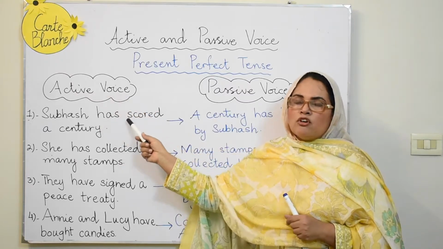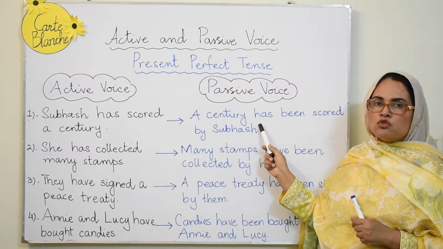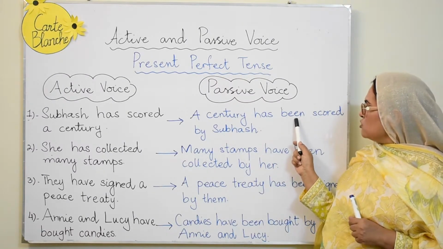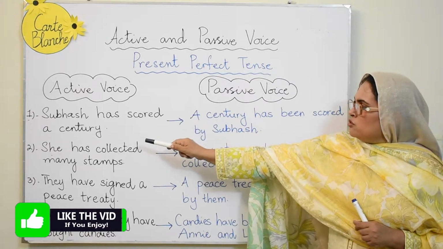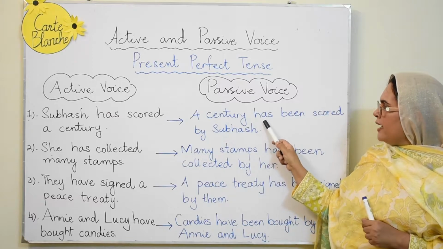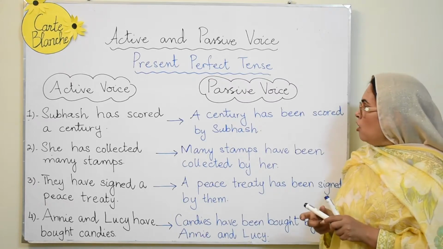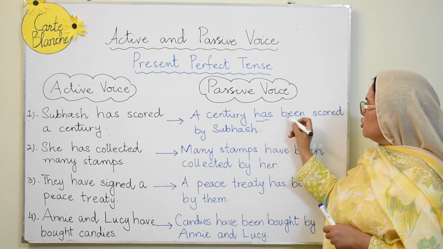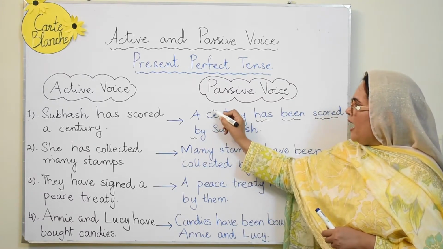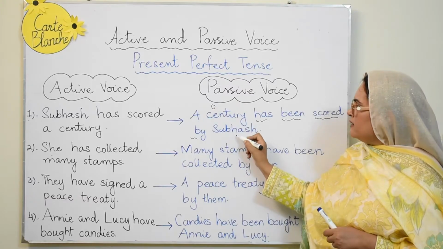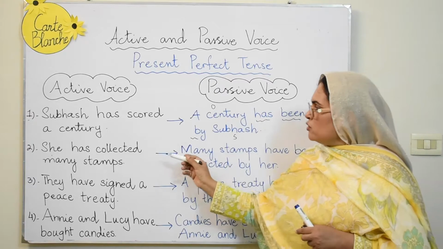subject has to take the position of the object, and object has to take the position of the subject. Has or have is to be used, then been is to be used, and then the third form of the verb is to be used. So a century has been scored by Subhash. You see, all the elements: has, been, third form of the verb, and then by, and this is in fact our object, and this is our subject or the agent. The positions have been interchanged. Let's go to the next one.